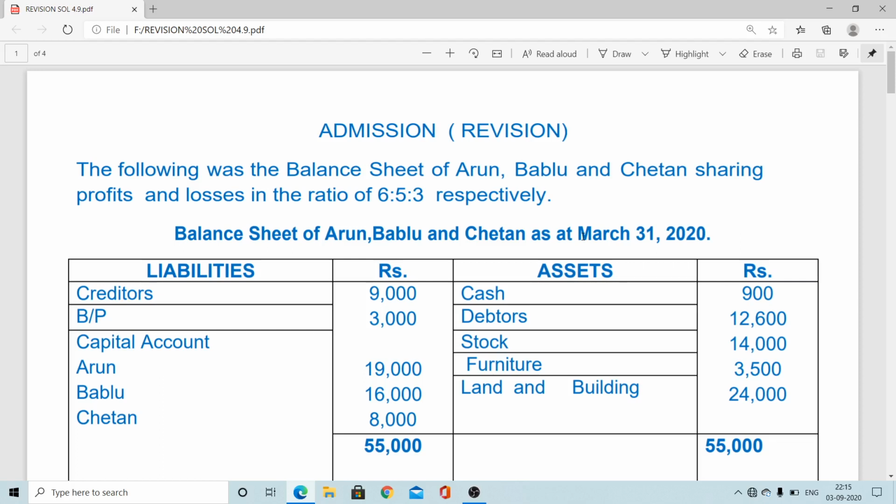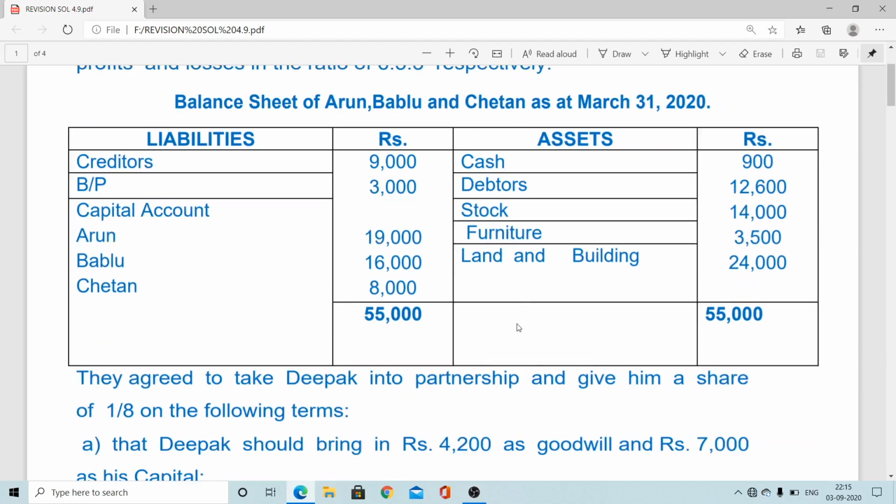Not only that, we'll also learn how to calculate interest on drawings under different methods, like monthly basis, quarterly basis. In case of change in profit sharing ratio, valuation of goodwill is quite important: applying different methods, we have to calculate the value of goodwill. And admission, we already covered.